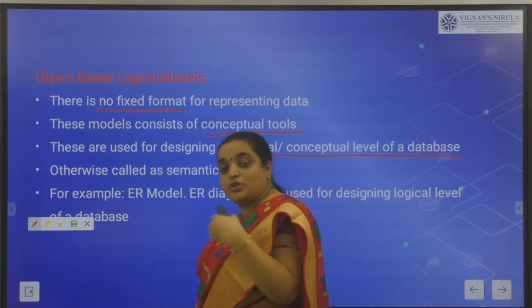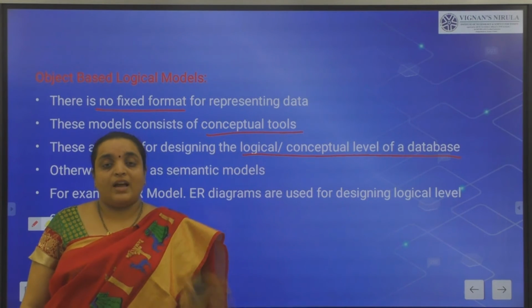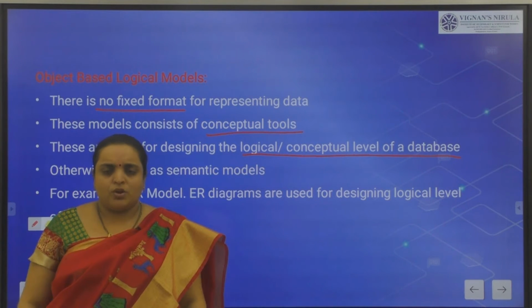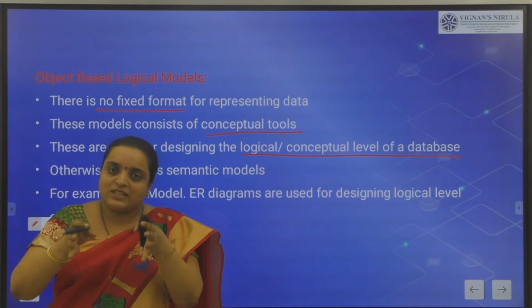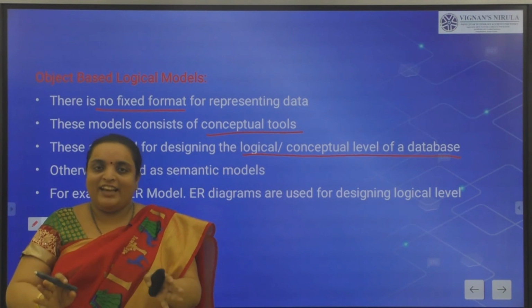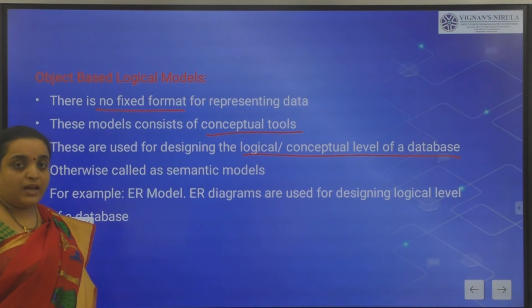As you know, the conceptual level is nothing but what type of data is stored. How you are storing it is not needed. So there is no fixed format. It talks only about the logical level, the conceptual level. What type of data is stored is all we need in this object-based logical model.